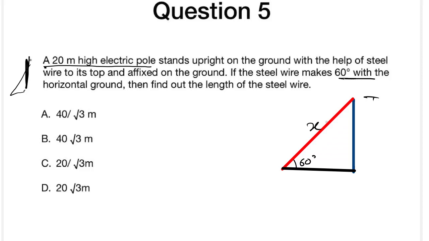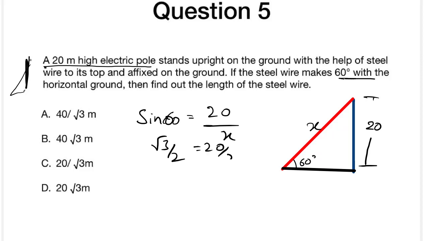Let us assume the length of the steel wire is x. We can use sine theta, right? Sine theta is equal to opposite by hypotenuse. We already know the opposite is 20 meters height, and the hypotenuse is x. Taking theta as 60 degrees, sine 60 is root 3 by 2, which is equal to 20 by x, and x is going to be 40 by root 3. That's it, 40 by root 3 is the answer.